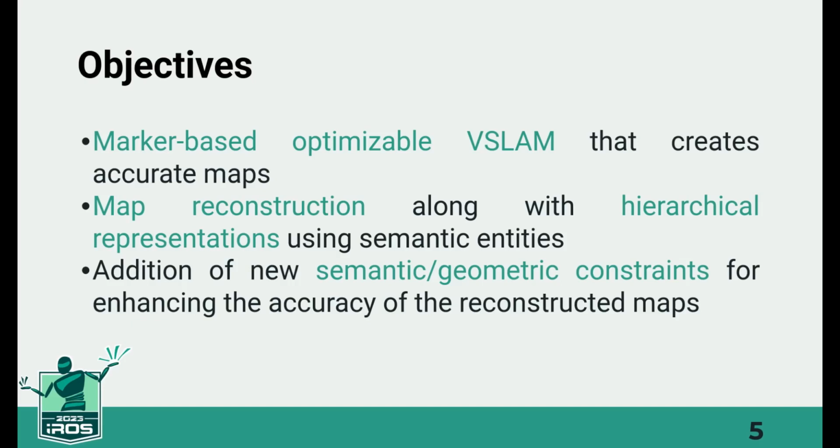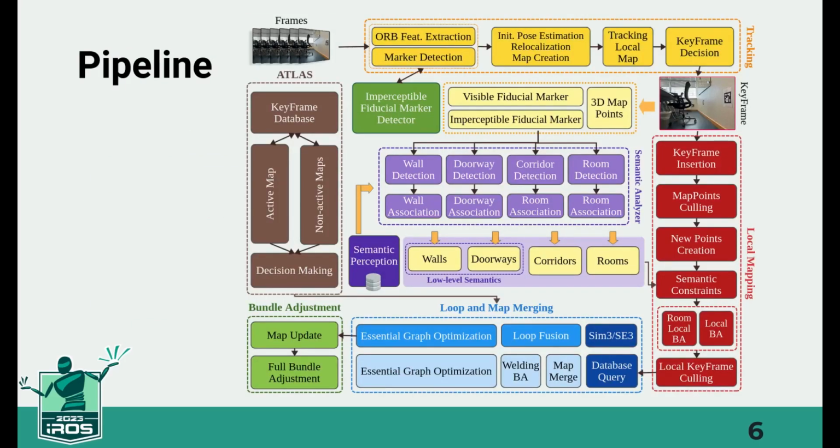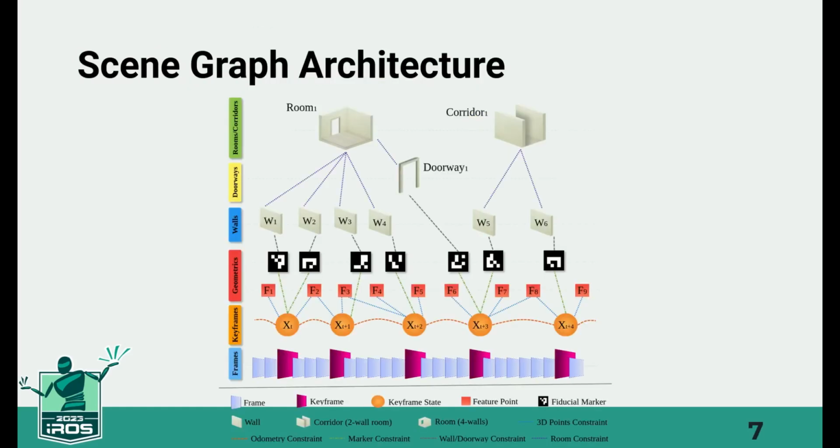Here you can see the pipeline of the proposed method and its constituent components. The framework is built upon VSLAM and benefits from a multi-thread architecture for processing data. The generated situational graph of the proposed approach is depicted here. You can see that it incorporates semantic constraints including walls, doorways, corridors, and rooms. The pre-existing geometric constraints have been complemented with semantic constraints acquired with data of fiducial markers.